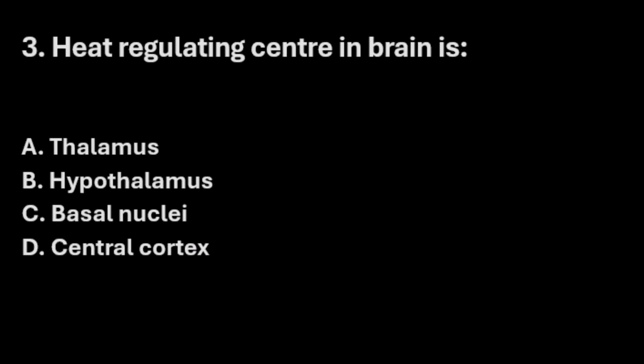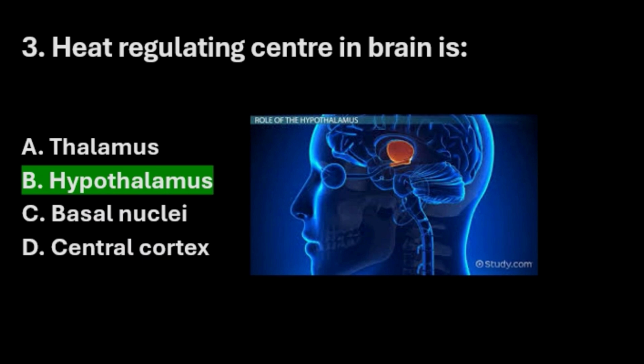Next question. Heat regulating center in brain is option A thalamus, option B hypothalamus, option C basal nuclei and option D central cortex. Right answer here is option B hypothalamus. Hypothalamus of the brain is the heat regulating center.